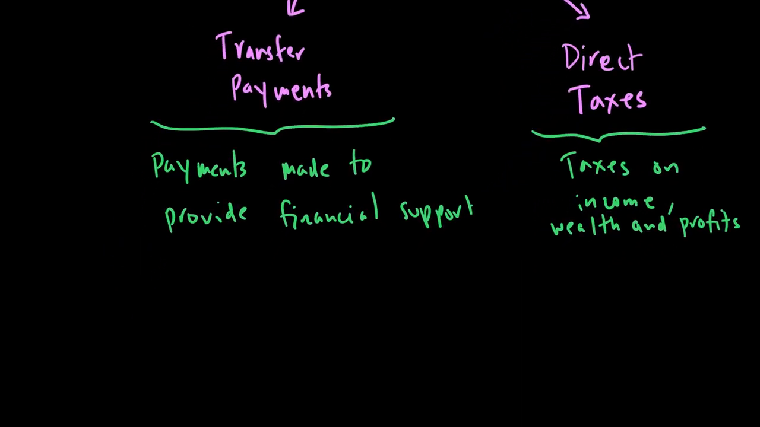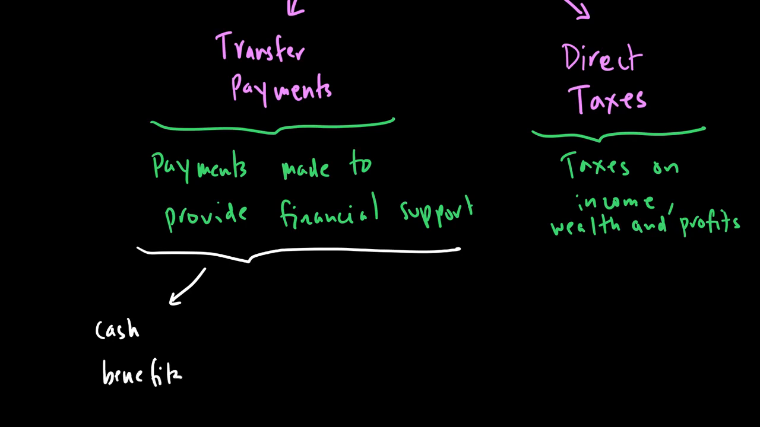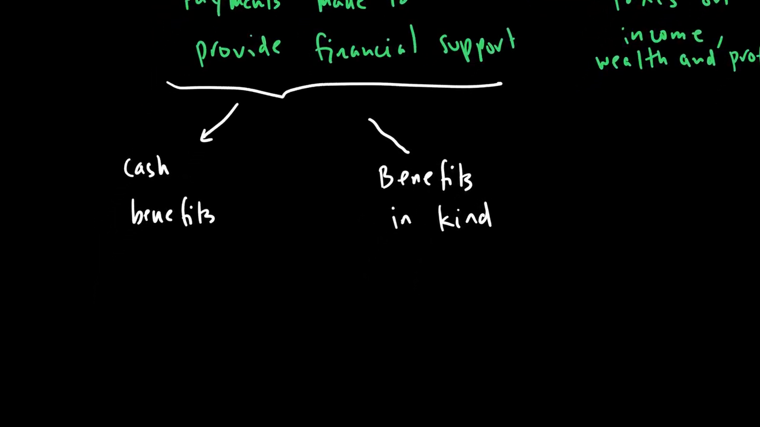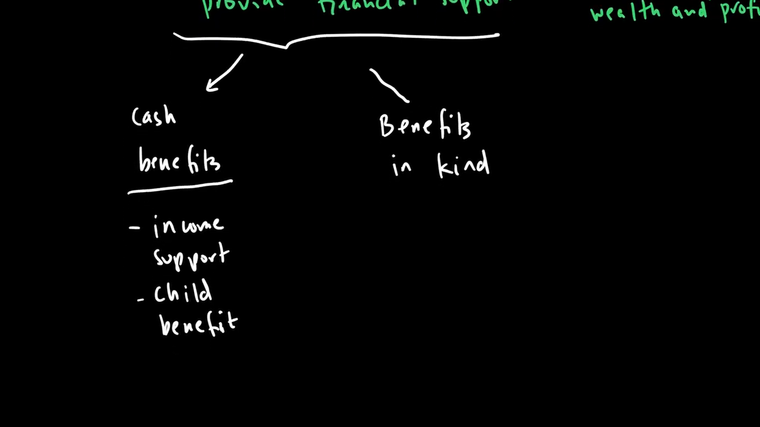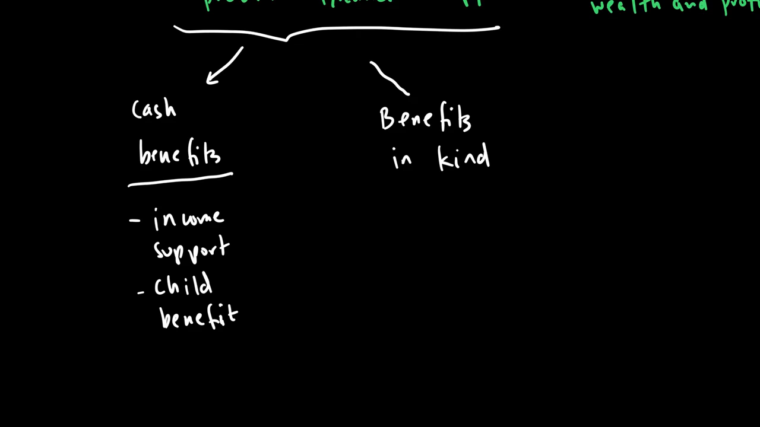When we look at transfer payments, these payments that are made to people can be either in terms of cash benefits, or what we call benefits in kind. What are cash benefits? Well, cash benefits are payments such as income support. Some countries give child benefit. If you have a child, sometimes you're given a payment so that the child may not go through any undue stress because of lack of means.